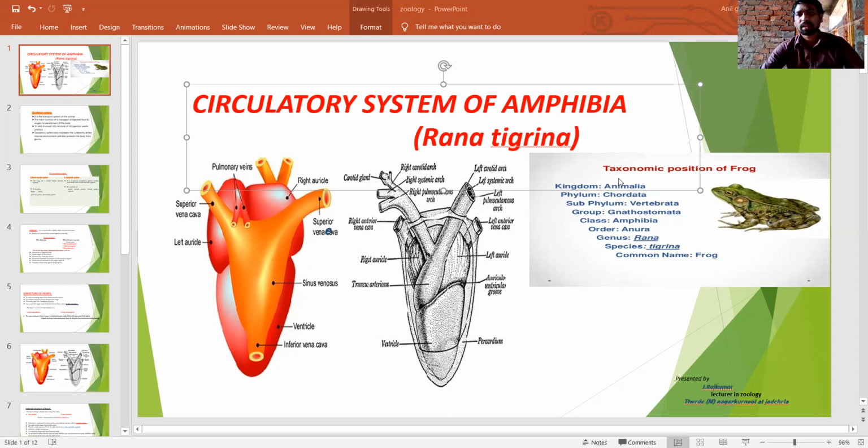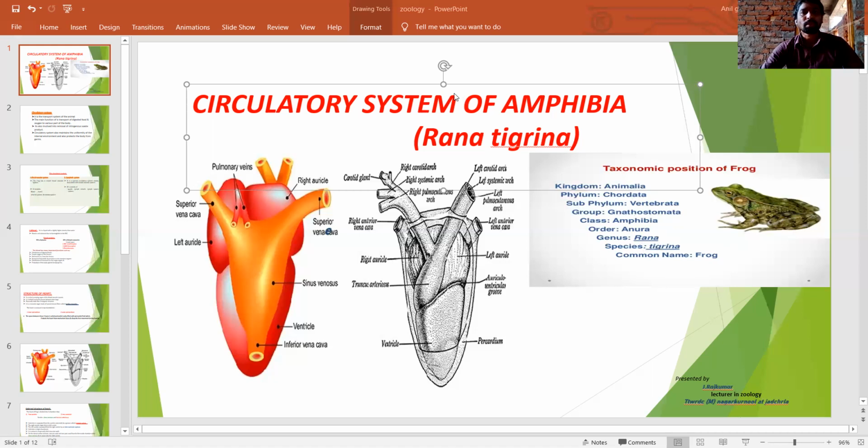Look at here, the systematic position of the frog. The scientific name of the frog is Rana tigrina. Kingdom is Animalia, phylum is Chordata, subphylum is Vertebrata. Group Gnathostomata, class Amphibia, order Anura, genus Rana, species tigrina. Its common name is frog, also known as the Indian bull frog.